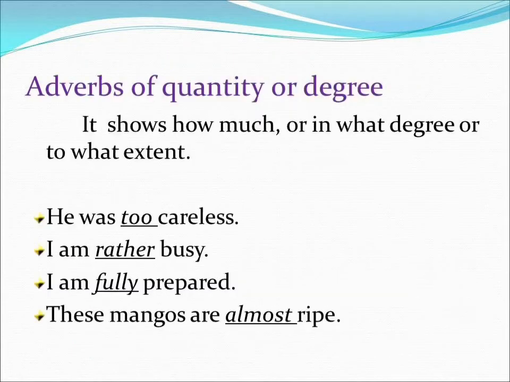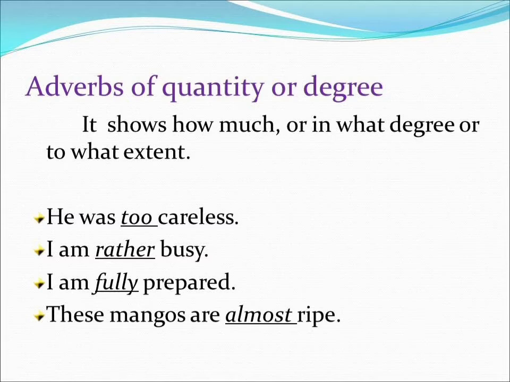Next kind is adverb of quantity or adverb of degree. It shows how much or in what degree or to what extent the action is done. So here you can see the examples. He was too careless. I am rather busy. I am fully prepared. These mangoes are almost ripe. Here the words too, rather, fully, almost tell us about the degree.